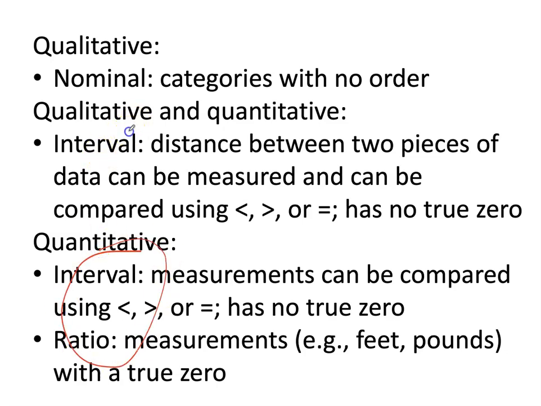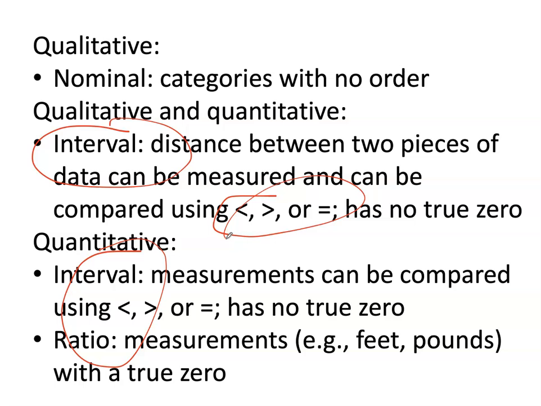Now, notice, interval data has characteristics of both qualitative and quantitative data. In some sense, it's quantitative because you have these ways to compare them: less than, greater than, or equal. So you have an order, so it's not purely qualitative, but you can't really do calculations with interval data.